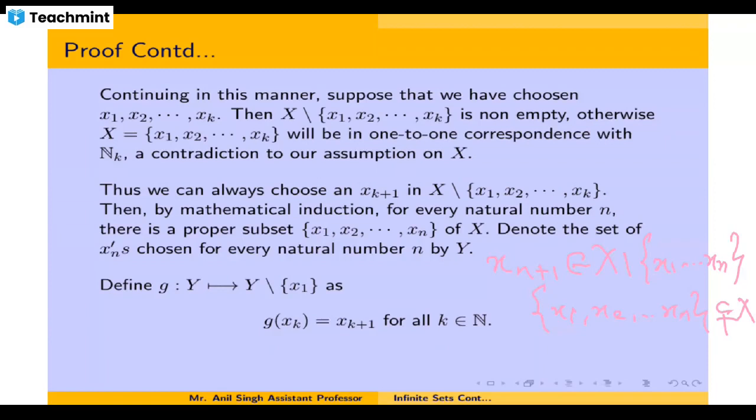So what we will do is take all these x1, x2, and so on up to xn. When we construct this set for every natural number, corresponding to every natural number we get some xn. So in this way we get a set of all these elements, denoted by Y. Let us denote this set by Y. Now let us do some work on this Y, and that will provide us the required contradiction to accept that this set has to be equivalent to some N sub k.